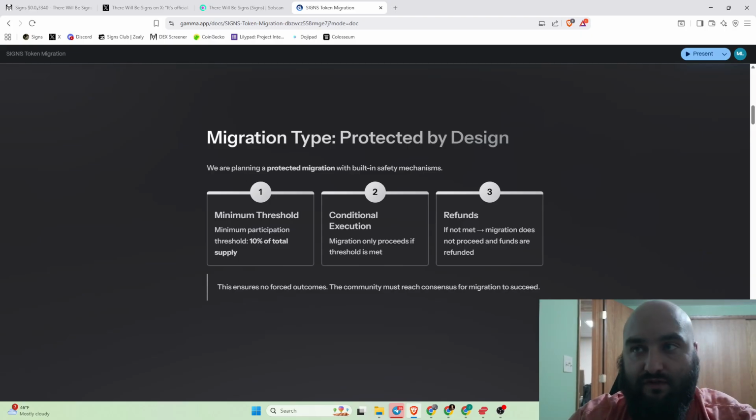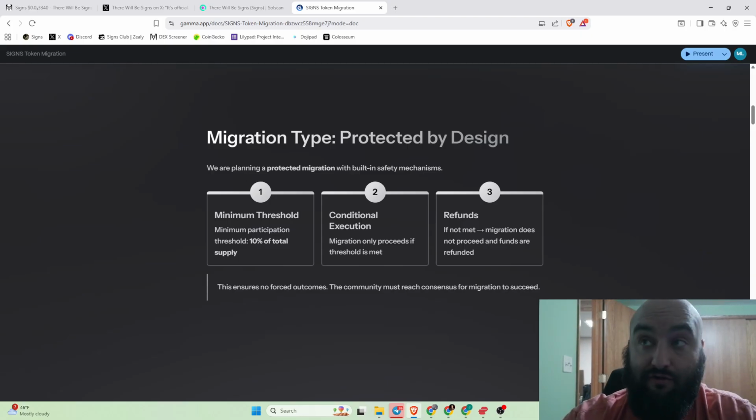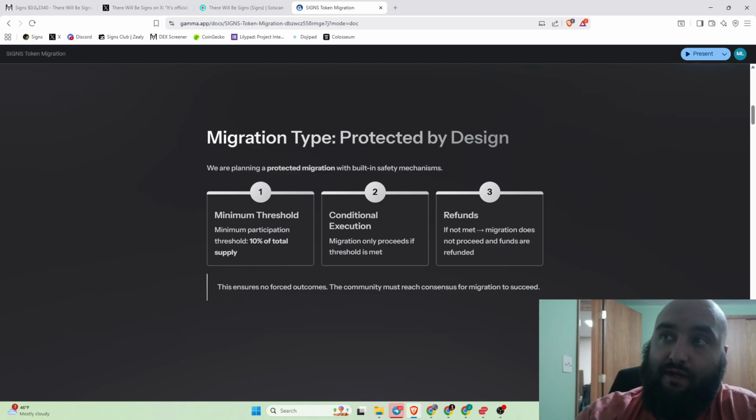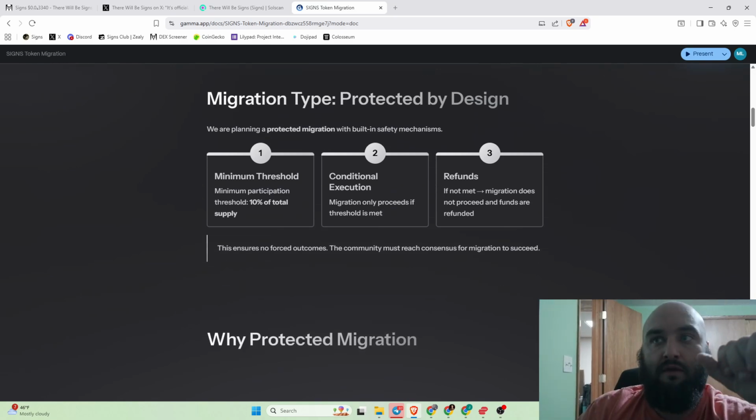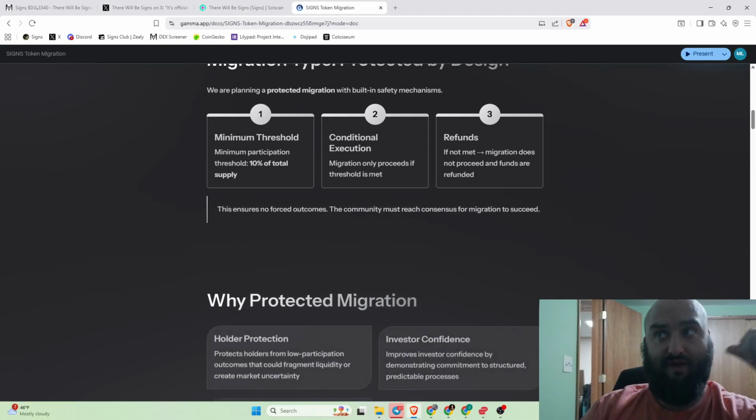This would kind of be like the worst case scenario, I think, for us as a whole, just because the people that are here actually trying to migrate, trying to stay in tune with everything, would be forced to sell out of their tokens. But again, we'll cross that when we get there. I think that we're going to be fine. But this method here, doing the protected, this ensures there's no forced outcomes, and we must reach this consensus in order for migration to succeed.